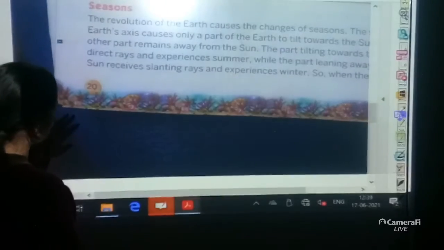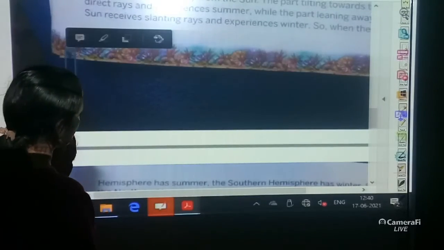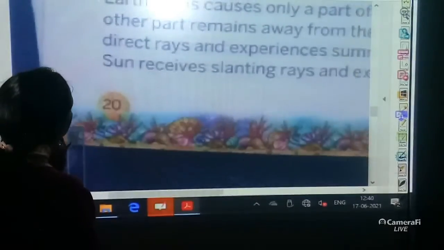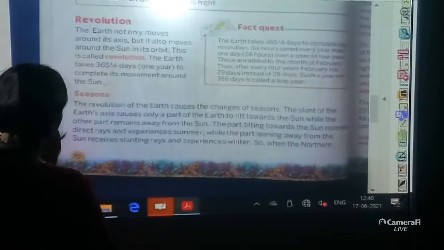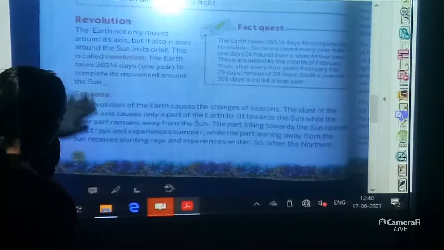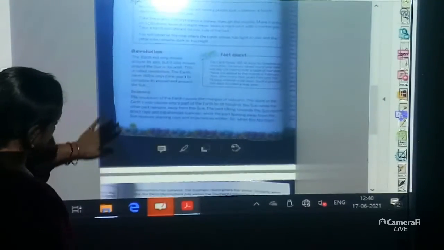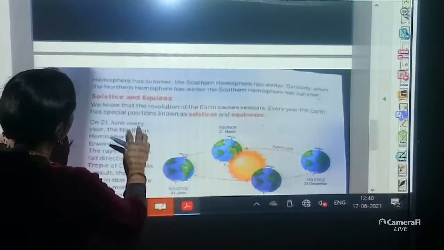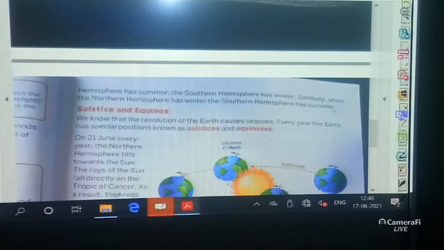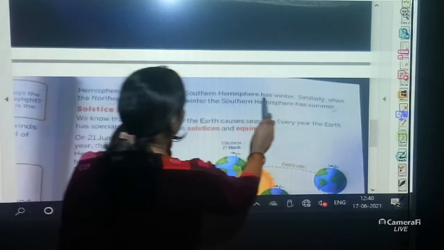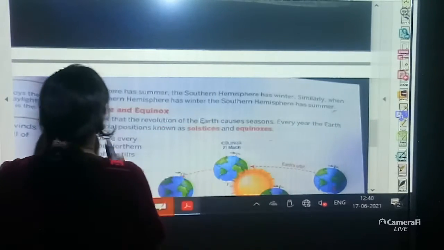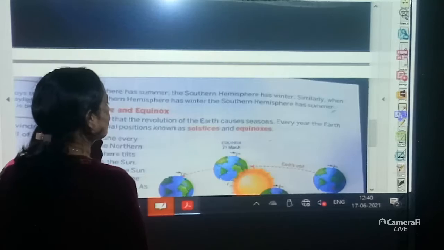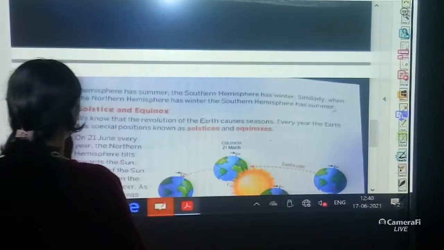So when the northern hemisphere has summer, the southern hemisphere has winter. Similarly, when the northern hemisphere has winter, the southern hemisphere has summer.